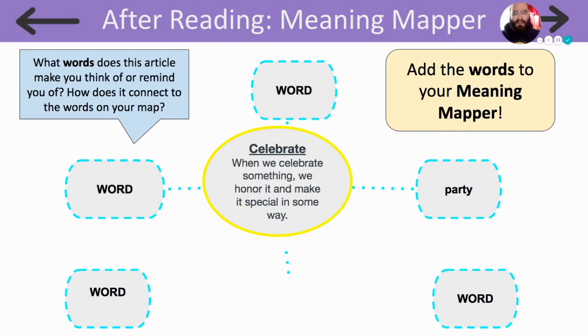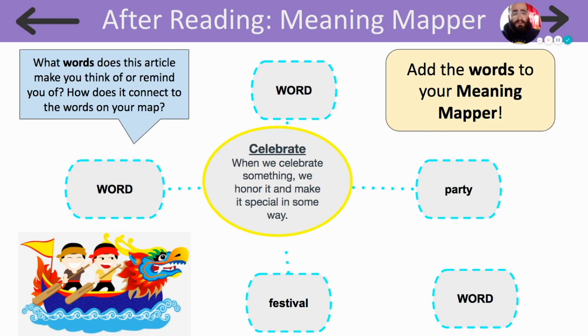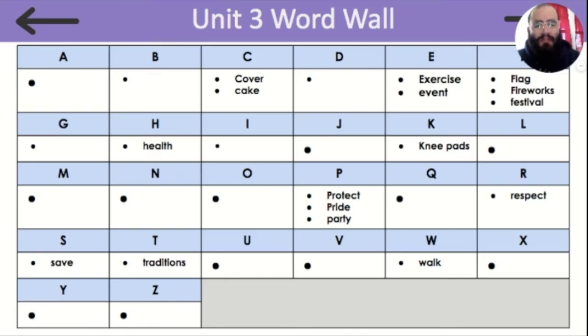Now I want you to take out your meaning mapper. In the middle we have our focus word celebrate, and when we celebrate something we honor it and try to make it special in some way. We've already added the word party, but after reading the article, what other word could you add to your meaning mapper? I added the word festival, because when you celebrate something you can have a festival, such as the Dragon Boat Festival. The last thing I want you to do is to add the word party and festival to your word wall.